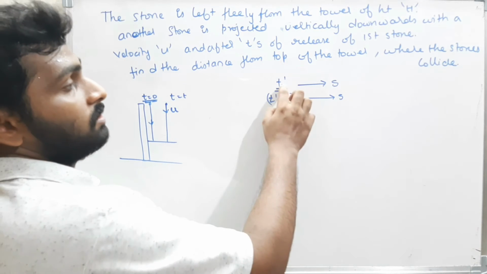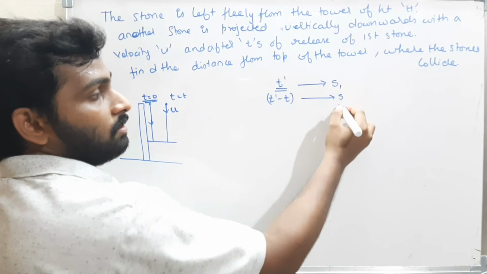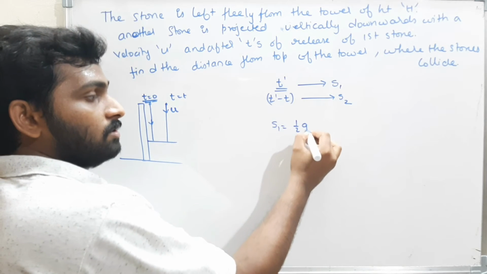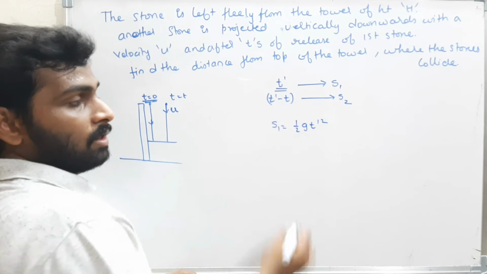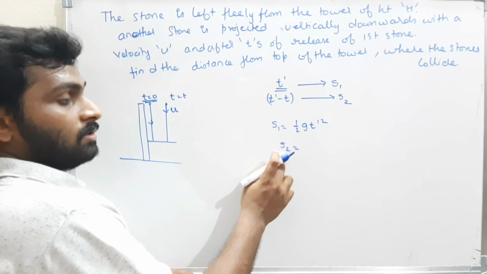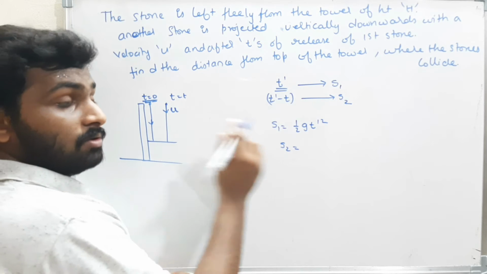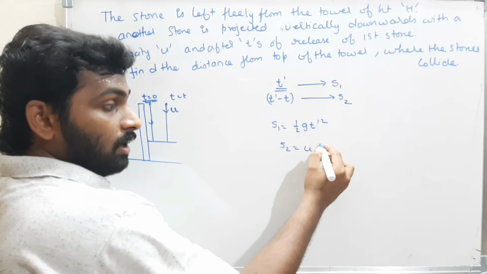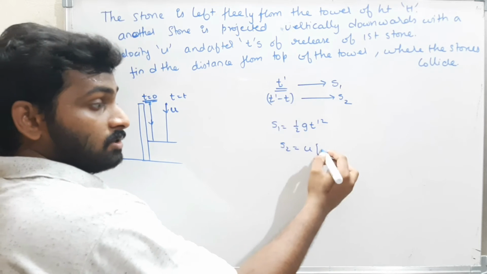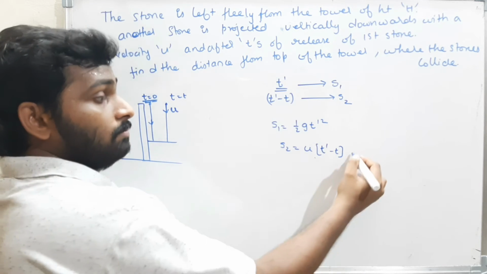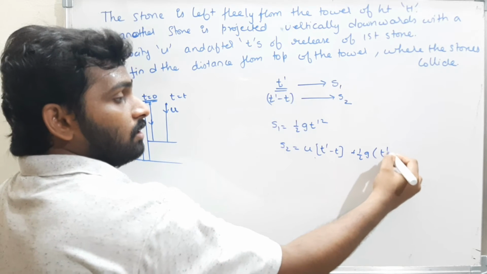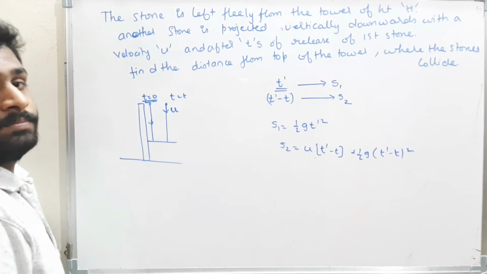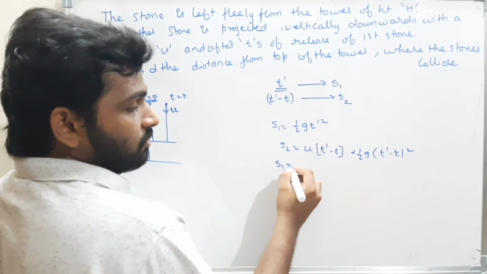Therefore, in this t dash, what is the distance traveled by the first stone? That is s1, for this s2. Therefore, s1 is how much? Initial velocity is 0 plus half g t dash whole square. Now what is the distance traveled by the second stone? The initial velocity is not 0, it is u. u into the time taken. The time is not t dash, it is t dash minus t, plus half into g into t dash minus t whole square. They told when they will collide. Therefore, simply equate them. Therefore, s1 is equal to s2.